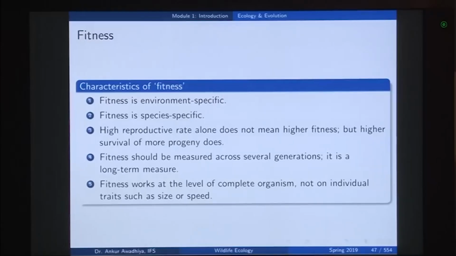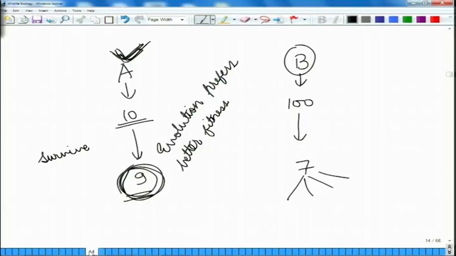Now, what are the characteristics of this fitness? Fitness is environment specific. We do not have an absolute value of fitness, it is environment specific. So, for instance, in the case of our organisms A and B, let us consider an environment in which there is more amount of predation.